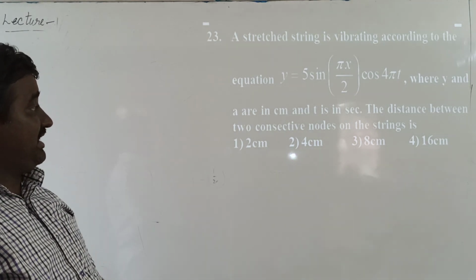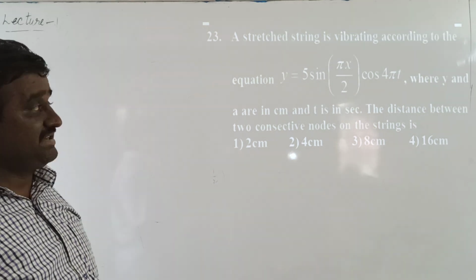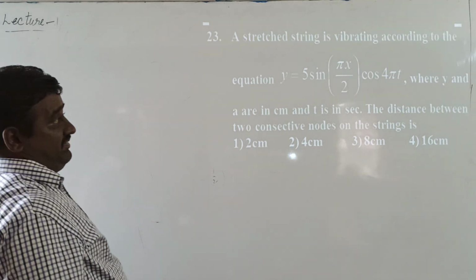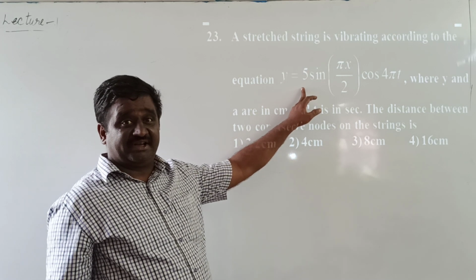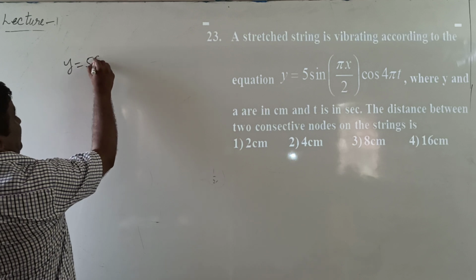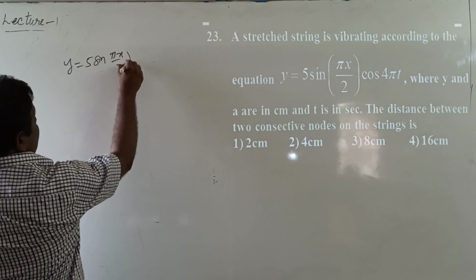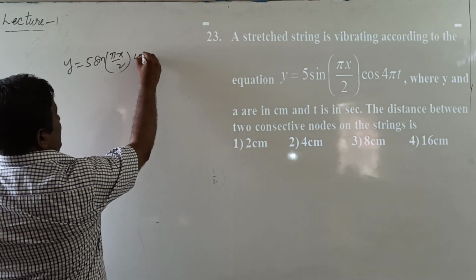The distance between two consecutive nodes on the string is. So the given wave equation represents the equation of a stationary wave. Then y equal to 5 sin (pi x by 2) into cos 4 pi t.